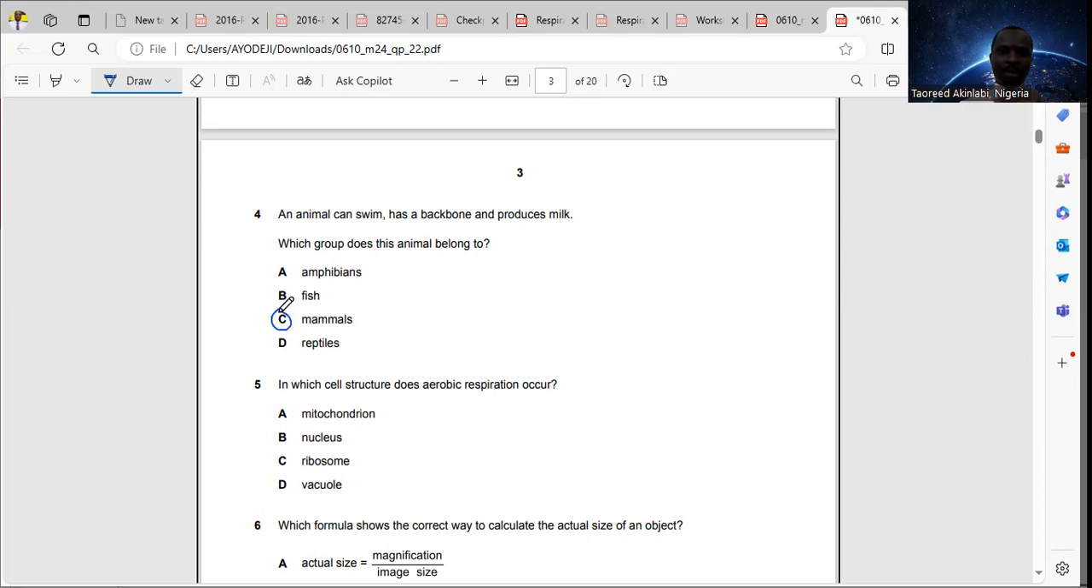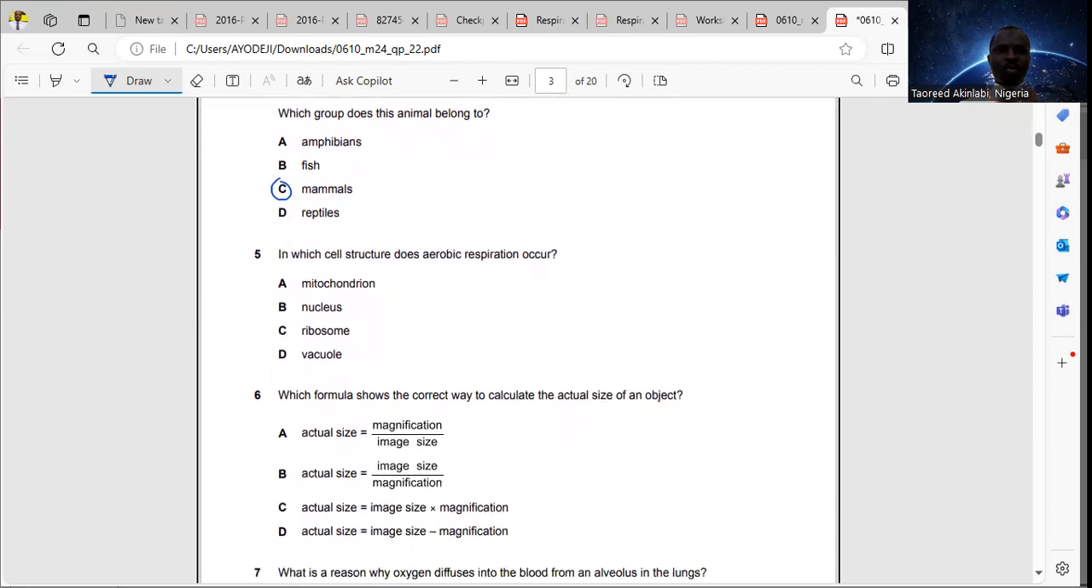For question 5, in which cell structure does aerobic respiration occur? Now, for cellular respiration, basically, we have two locations for respiration in the cell. We have the cytoplasm and we have the mitochondria, or mitochondrion, as the case may be. Mitochondrion is singular, mitochondria is plural.